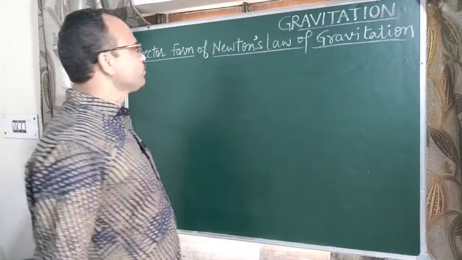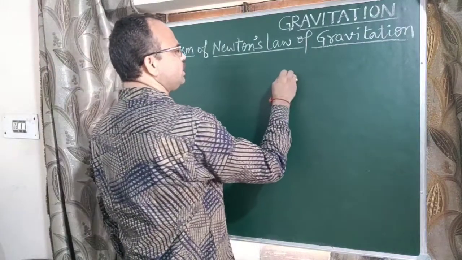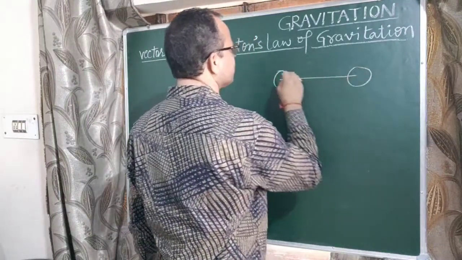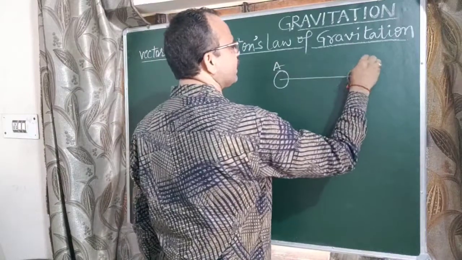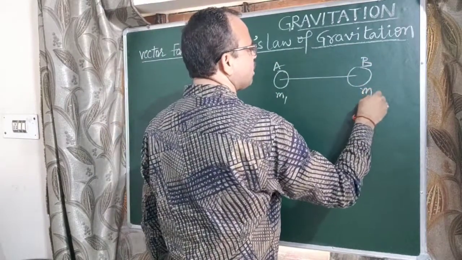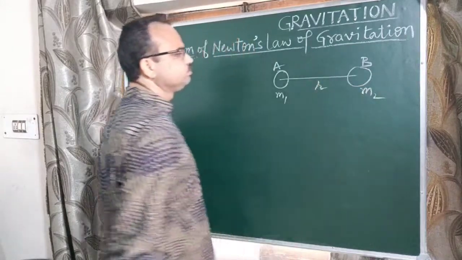This is a new topic for you. Consider two bodies A and B of masses m1 and m2 placed r distance apart.